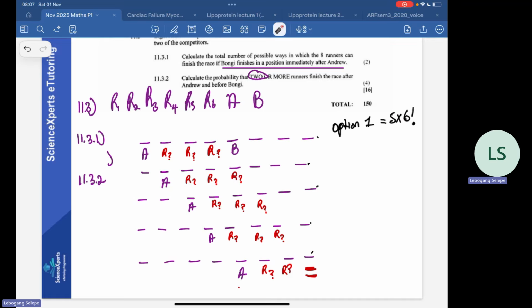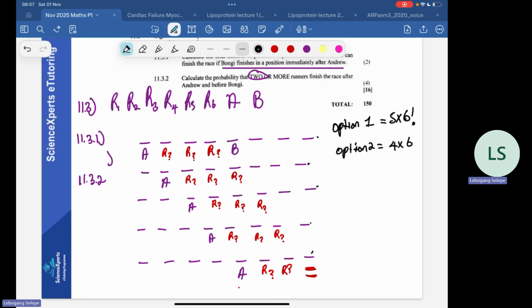So now it would be 1, 2, 3, 4. 4 times how many factorial? 6 factorial. So option 2 would be 4 multiplied by 6 factorial. I hope that makes sense, guys? So we can do that again. Put now, instead of 3, put 4 people between them and see how many options we would have, right? So let's take this one out. We don't need it. It's most likely going to be 3 times 6 factorial as well.